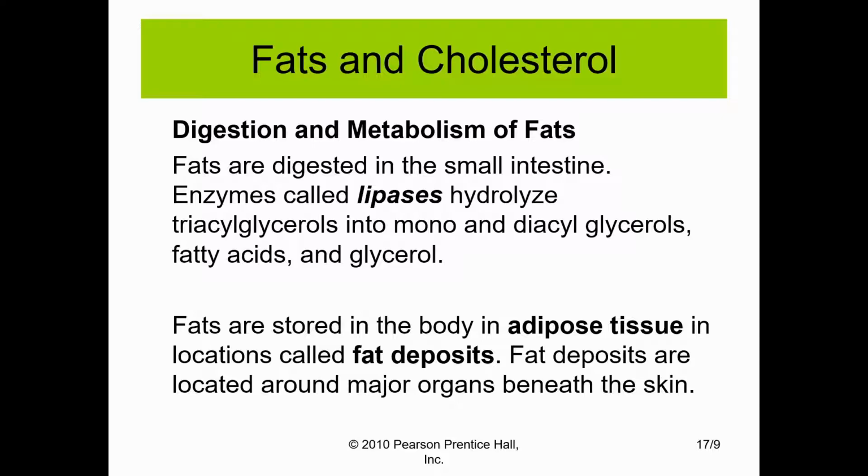Fats are digested in the small intestine, and we use an enzyme called a lipase to hydrolyze the triacylglycerols into mono and diacylglycerols. On the next slide, we'll go through a figure that explains this. But these lipases simply break the bonds between the fatty acids and the glycerol backbone. The fats can then be stored in fat deposits within the adipose tissue.